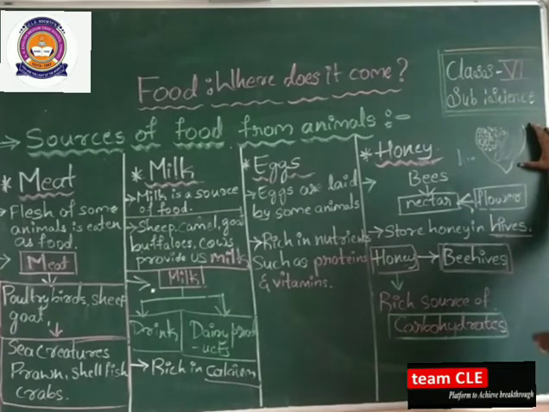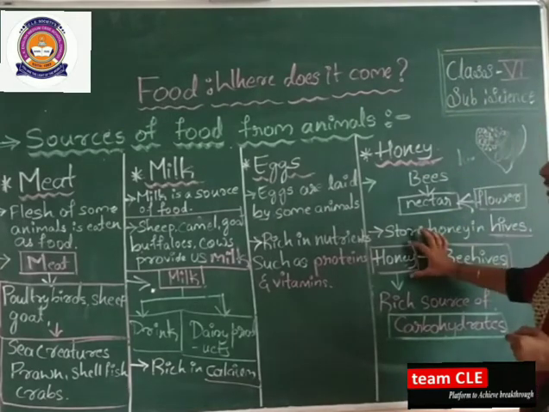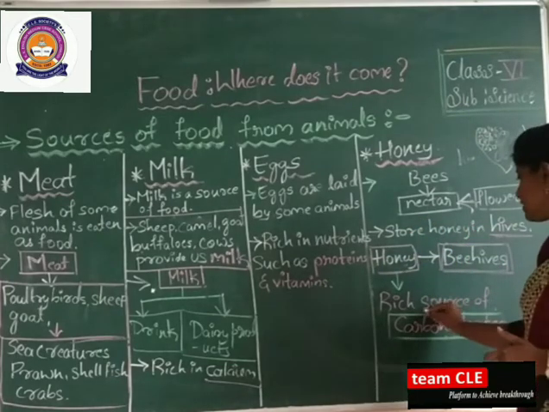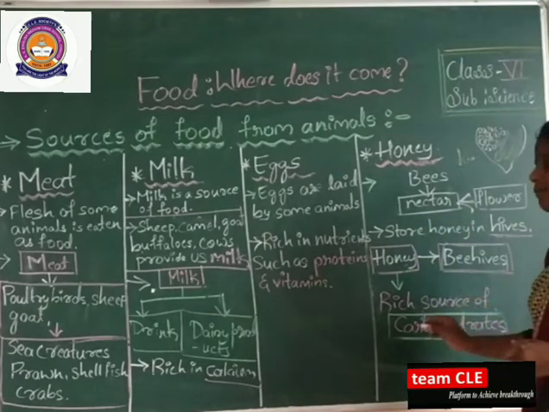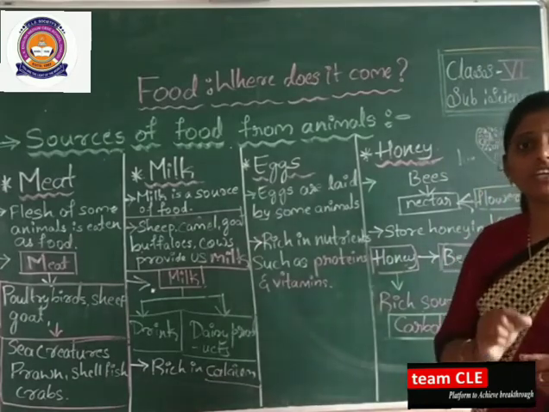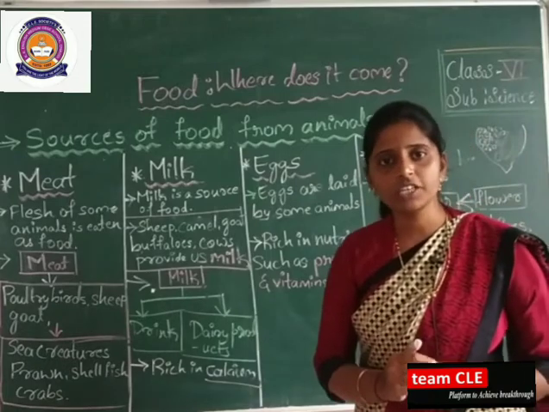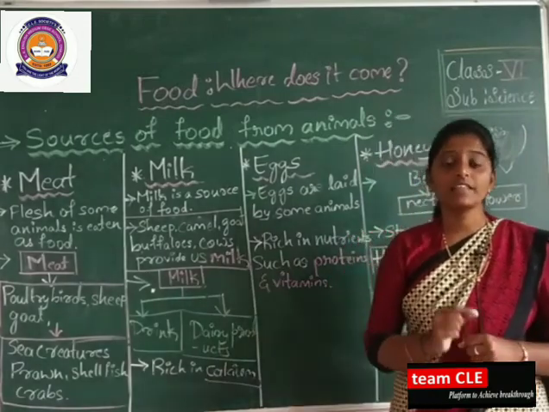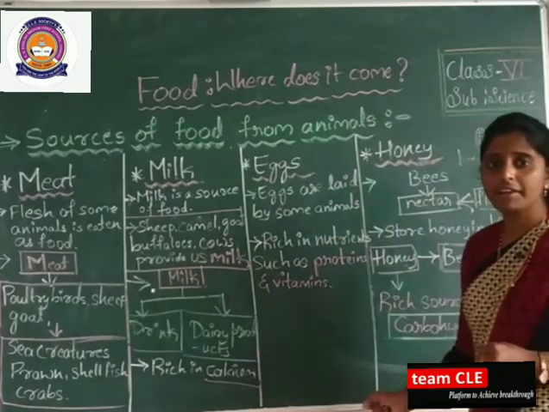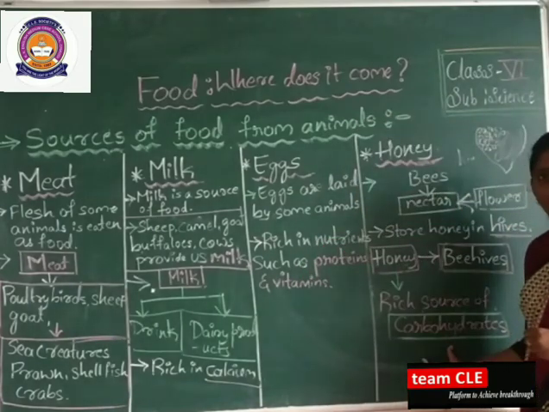The bee hives consist of what? Honey. From the bee hives we are getting the honey here. And this honey is a rich source of carbohydrates. As you all know, carbohydrate is one of the nutrients. As you have learned in your previous classes, there are 7 essential nutrients. Yes, carbohydrates is one of the essential nutrients.